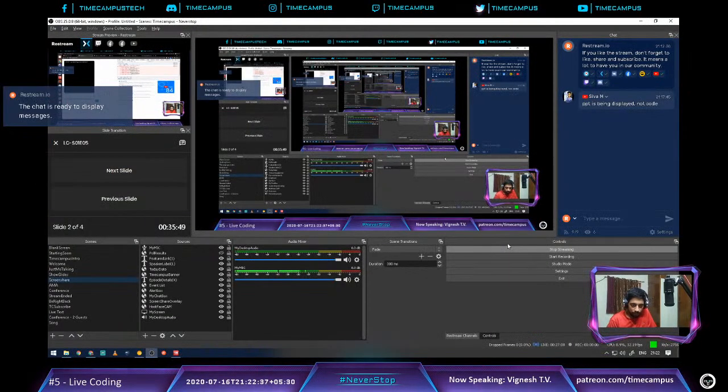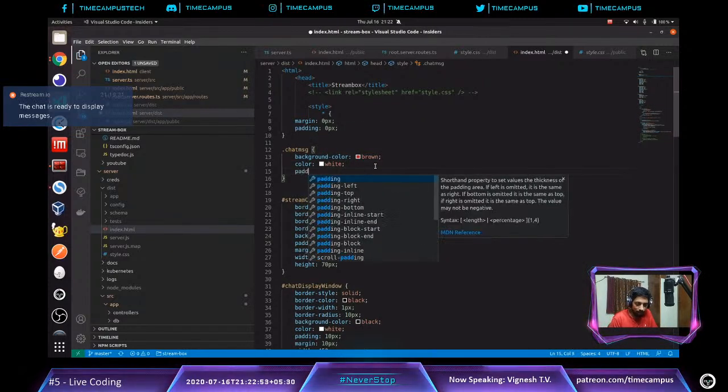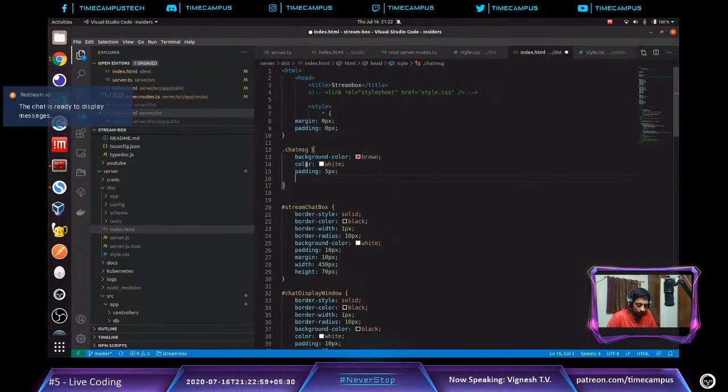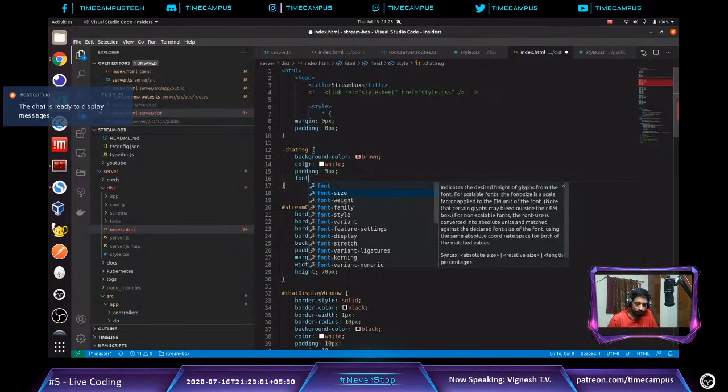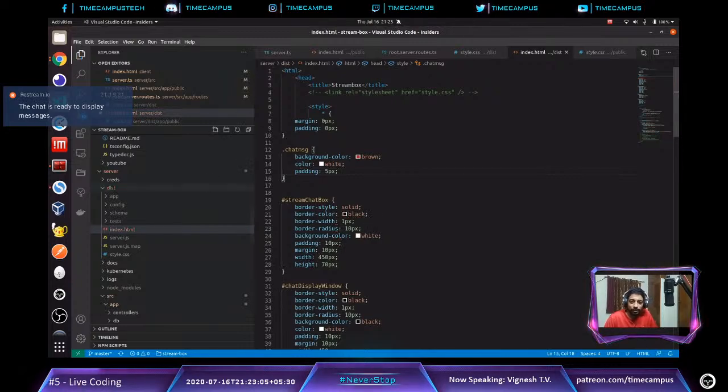I hope the screen is displayed now. Okay, the screen is displayed. I guess I should have a preview monitor separately, running always, so that I can monitor all these things. Anyways, I have a background color, brown, and white text, and I have a padding of 5 pixels. So this is what I have, and I have font. No, that's fine right now. I'll change the rest later.